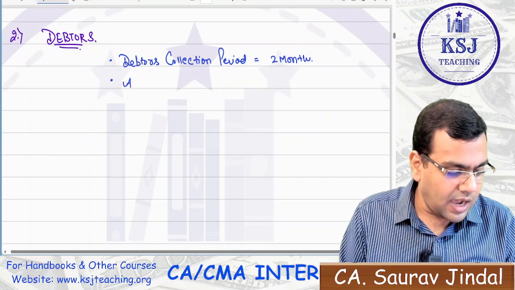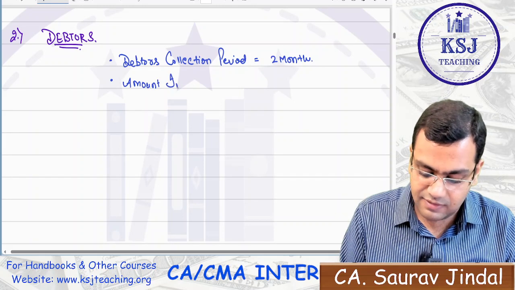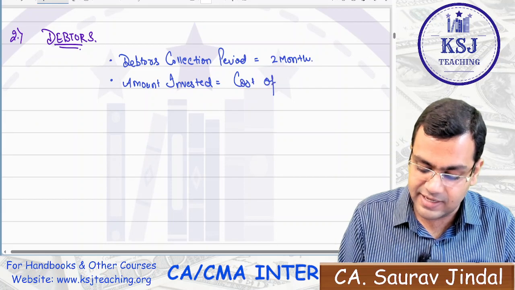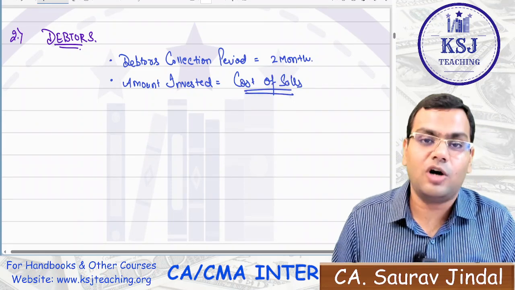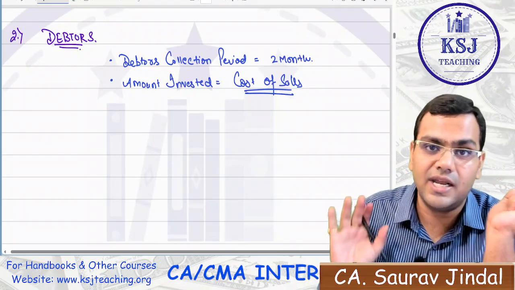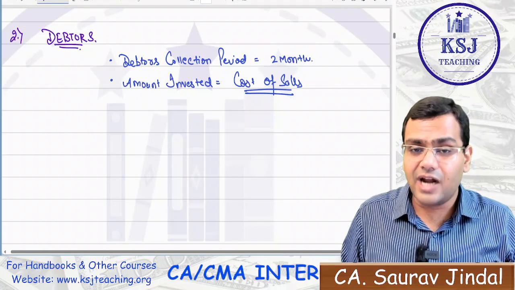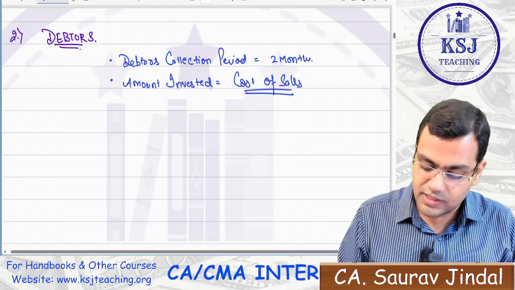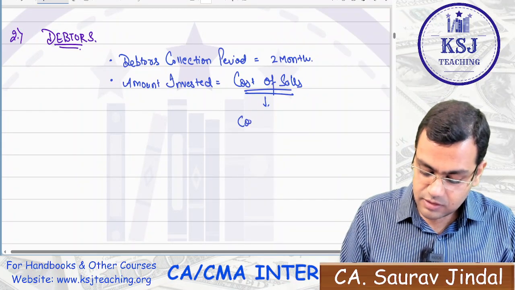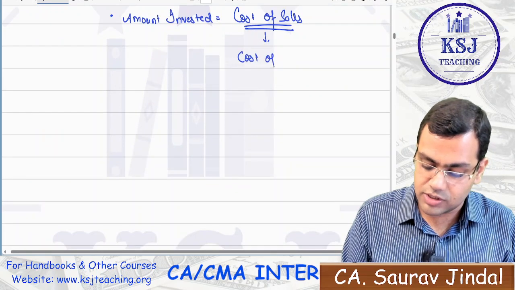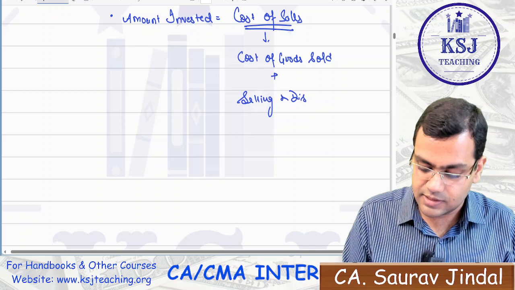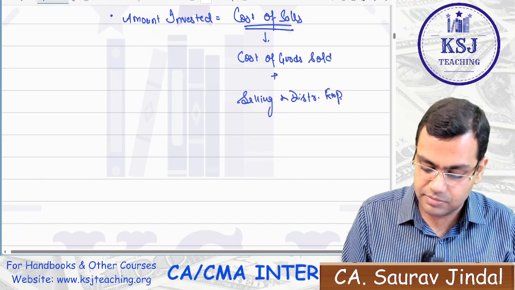What is the amount invested now in the debtors? The amount invested is the cost of sales. What is cost of sales? You have studied, sir, that when you have sold the goods, at that moment, you have incurred every kind of cost. So cost of sales is cost of goods sold plus selling and distribution expenses.